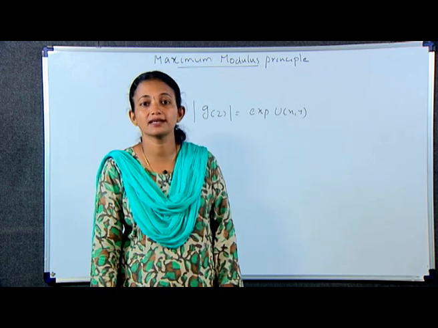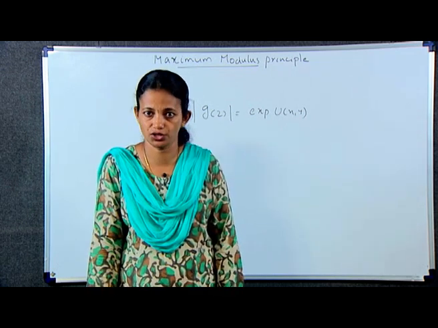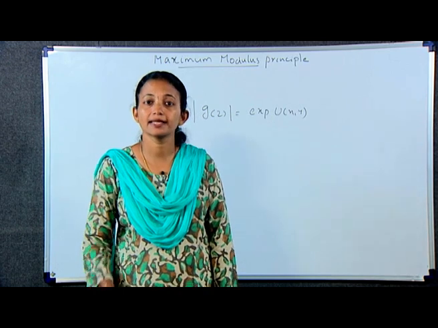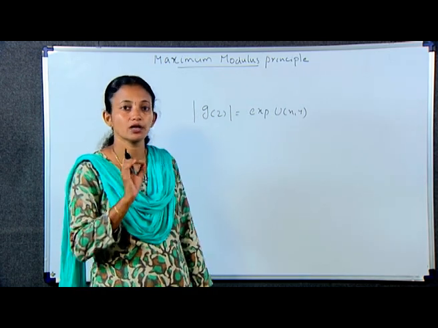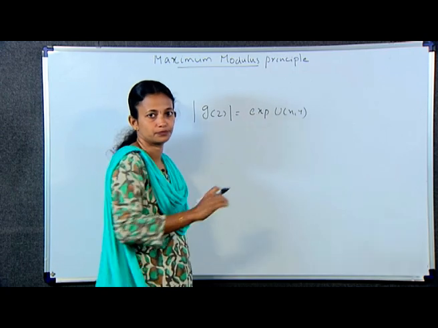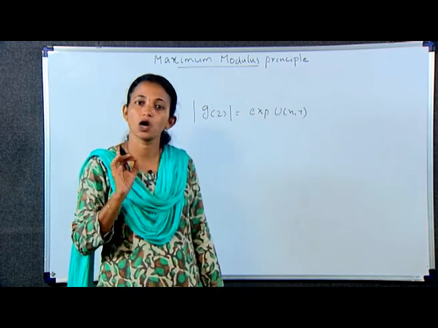In view of the increasing nature of the exponential function, it follows that the maximum value or the minimum value of u(x,y) also occurs on the boundary.